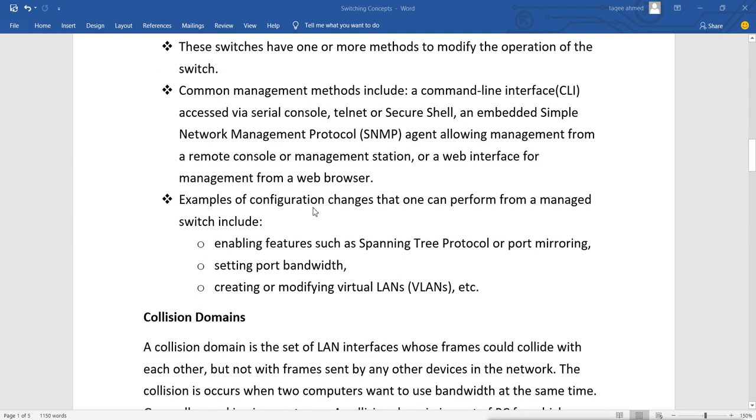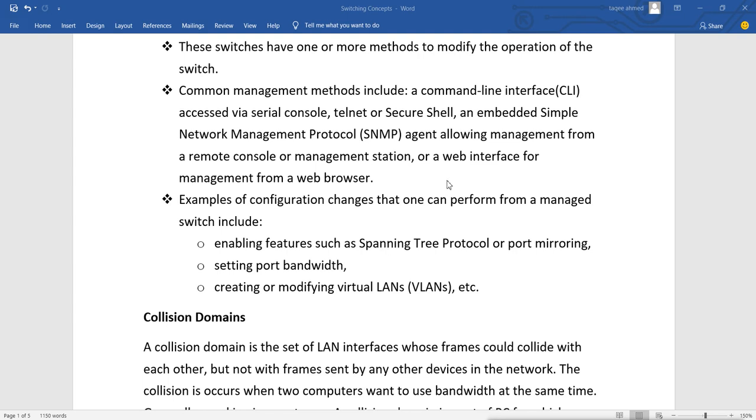Then examples of configuration changes that one can perform on managed switches include enabling features such as spanning tree or port mirroring. It includes setting port bandwidth. It also includes creating or modifying virtual LANs, that is VLAN and so on. And also we can configure port security.